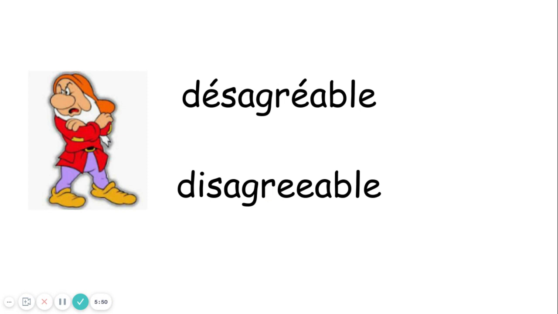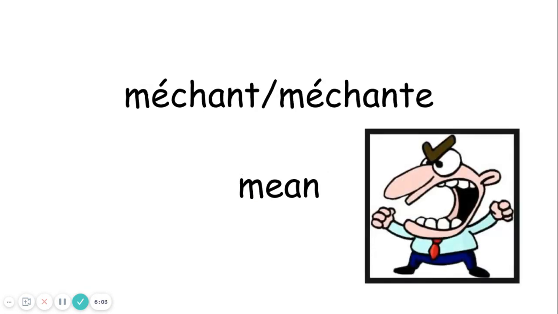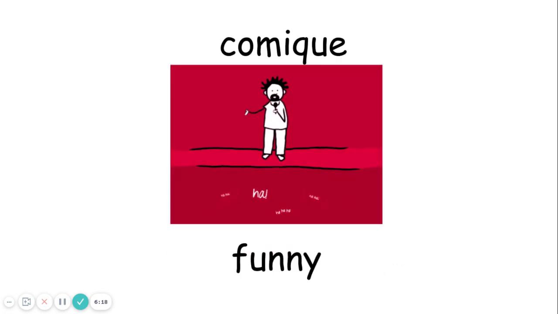Désagréable. It already ends in an E, so you don't have to do any changes to it, unless you're making it plural. Remember, plurals have to add an S. So disagreeable. Grumpy is disagreeable. Always says the opposite. Méchant, méchante. Mean. Chien méchant. A mean dog. Literally, dog mean. That's their beware of dog idea. Comique. Funny. So if you're a comedian, which is where we get the word comic, so funny, comique.